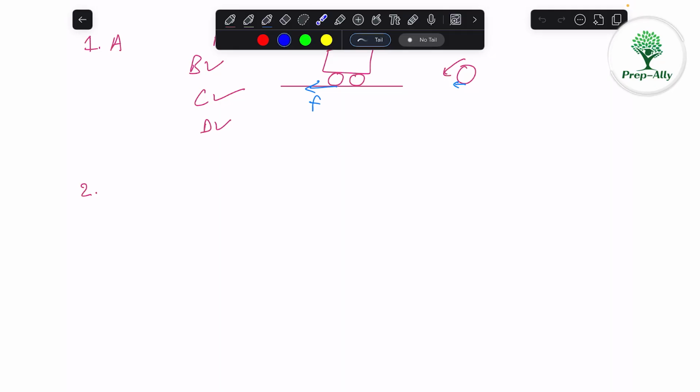So now there is very little friction because of the water in the tires, and there is enough water on the surface. So there is actually no force acting on the car. When no force is acting on an object, what will happen? It will continue its uniform motion. So friction is very less, almost negligible. So net force is zero. That means the object will continue its uniform motion. That means it will keep on going straight.